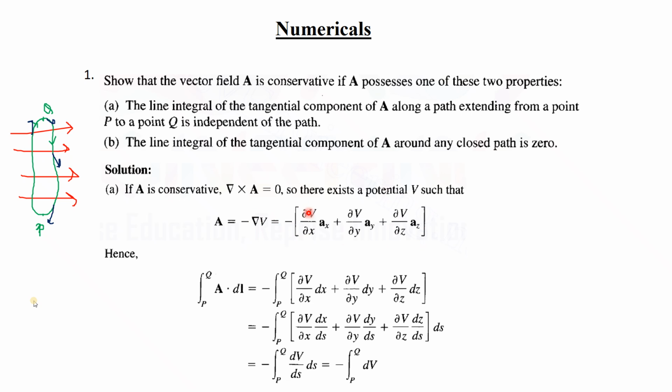Now the gradient of a scalar, if I represent it in the Cartesian coordinate system, will be partial derivative of V with respect to x unit vector x plus partial derivative of V with respect to y unit vector y plus partial derivative of V with respect to z unit vector z.